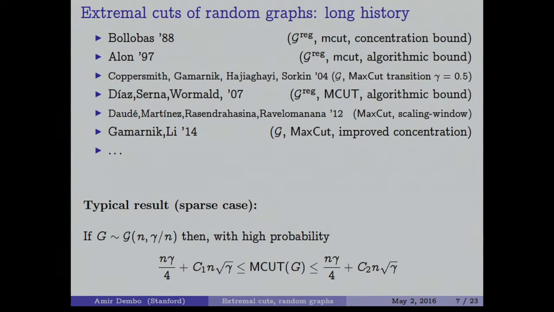And the next correction term will be n times square root of gamma, bounded below and above by 2 constants. In a max bisection, the constant will be positive. In the min bisection, the constant will be negative, because you are going below. And in the Max-Cut will be similar. And many of these works of Bollobás, Alon, and Gamarnik et al. are working around the question of improving the constants C1 and C2 with the hope of getting them as close to each other as possible and nailing down the correction term.